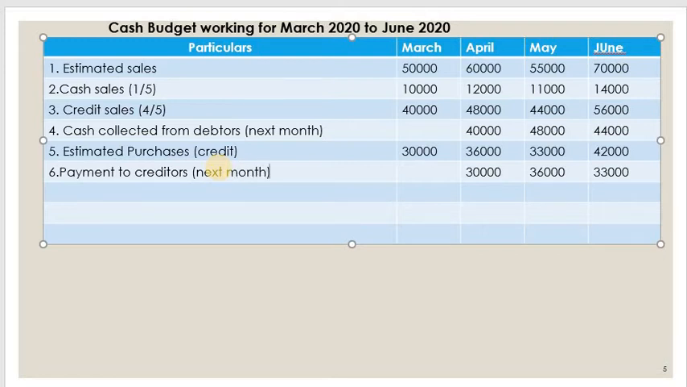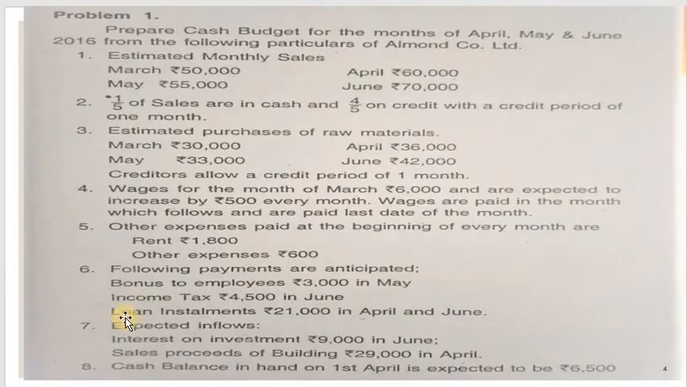So it is very simple to calculate. Then for any other item, if a working is required, we have to do the working here itself. I think you can go back to the problem. The next item is wages: for the month of March it is 6,000, and it is expected to increase by 500 every month. Wages are paid in the month which follows, on the last day of the month. That means the 6,000 of March will be paid in the next month, and so on. That's why we have to do some working here.